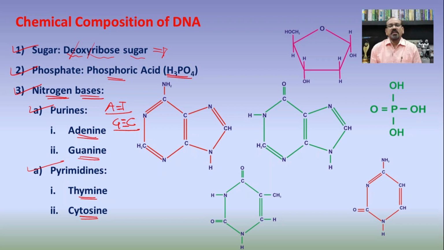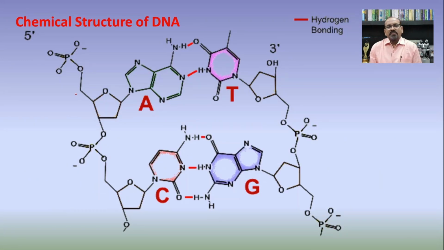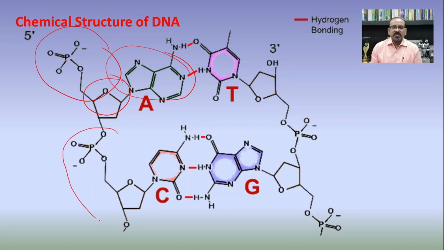In this way, very easily we can identify or remember these different chemical compounds which are present in the DNA molecule. In addition to that, we have seen earlier that one sugar molecule along with one nitrogen base is known as a nucleoside, and a nucleoside with one phosphate is known as a nucleotide. Such nucleotides join with each other, and in this way there is a formation of a chain of nucleotides, known as a polynucleotide chain. In the DNA or the RNA, there is a polynucleotide chain, that is a joining of many nucleotides with each other.